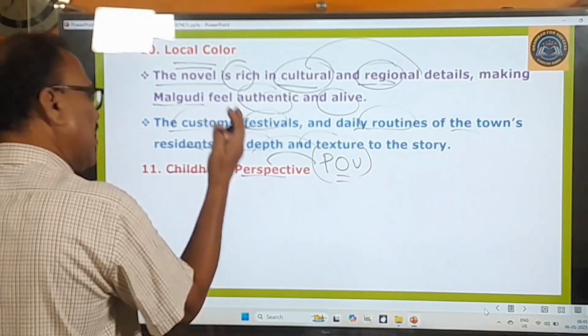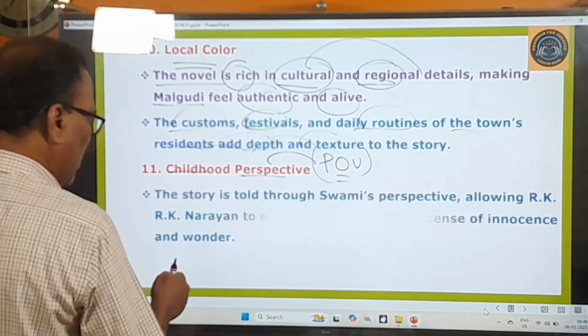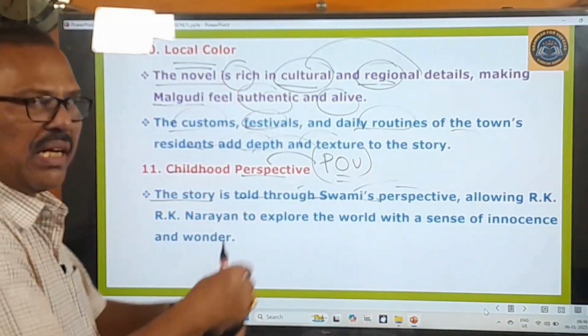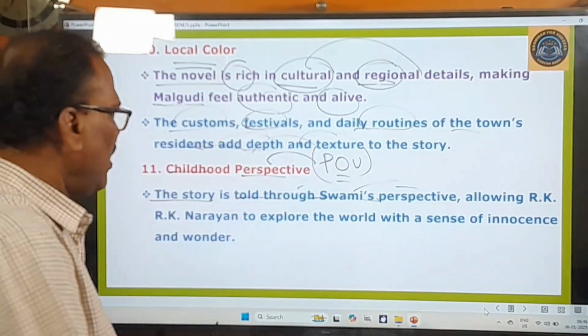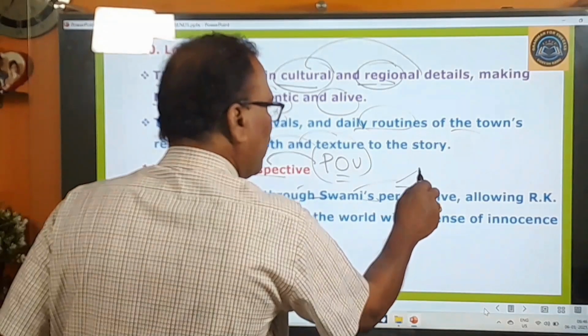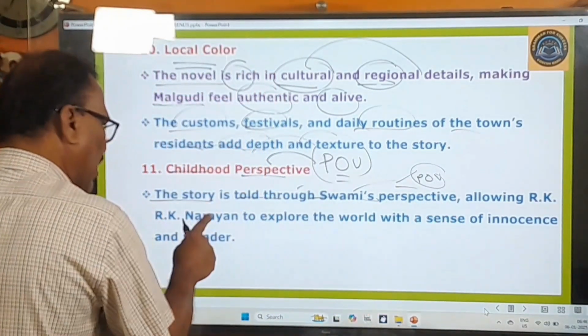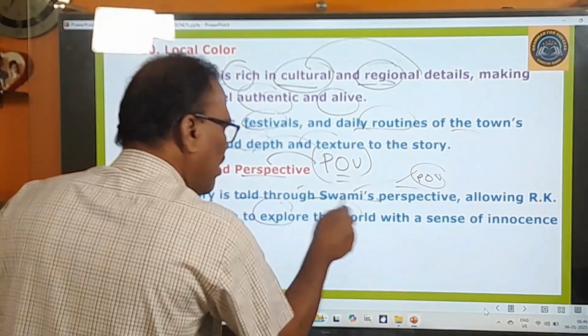literary technique, and you can just see that the story is told through Swami's perspective. So you know very well, the entire novel, the entire story is narrated through Swami's perspective, Swami's point of view, and this allows R.K. Narayan to explore the world with a sense of innocence and wonder.